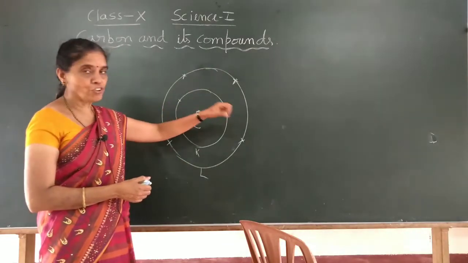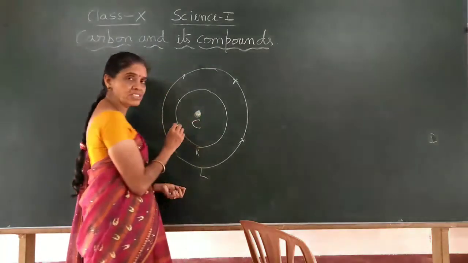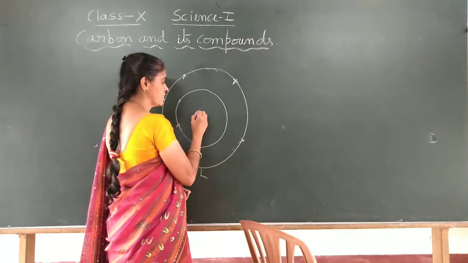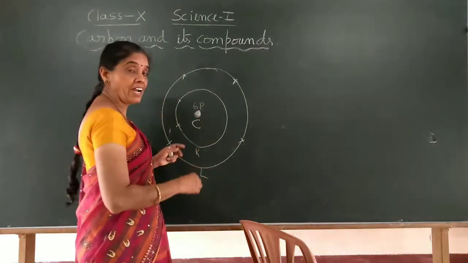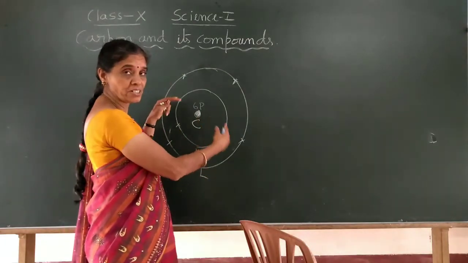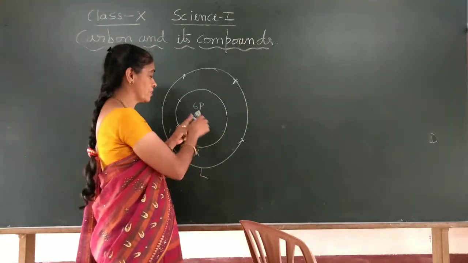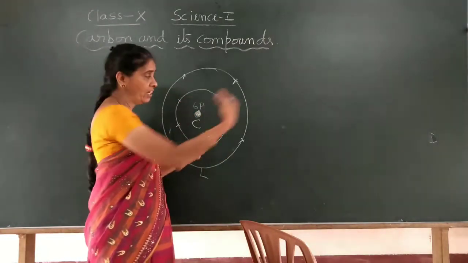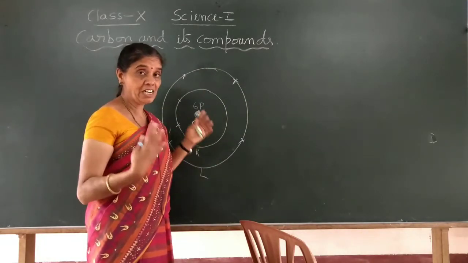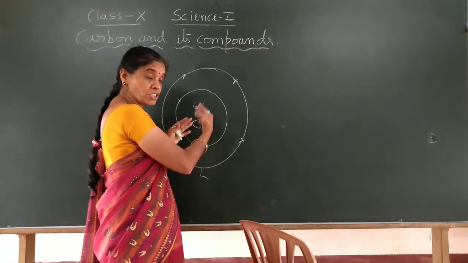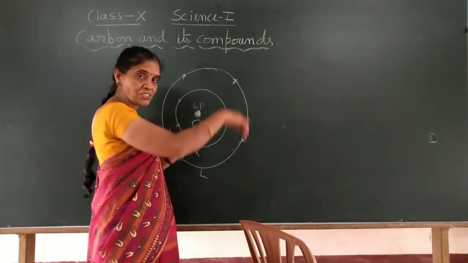If it takes 4 electrons, here in the center, how many protons does it have? Totally 6 protons, right? And to get the stable structure, how many electrons should it maintain? Already, with 6 protons, it has 6 electrons. If it takes 4 electrons from another atom, 6 plus 4, that is 10 electrons. So the 6 protons would have to hold these 10 electrons to have the stable structure of the atom.